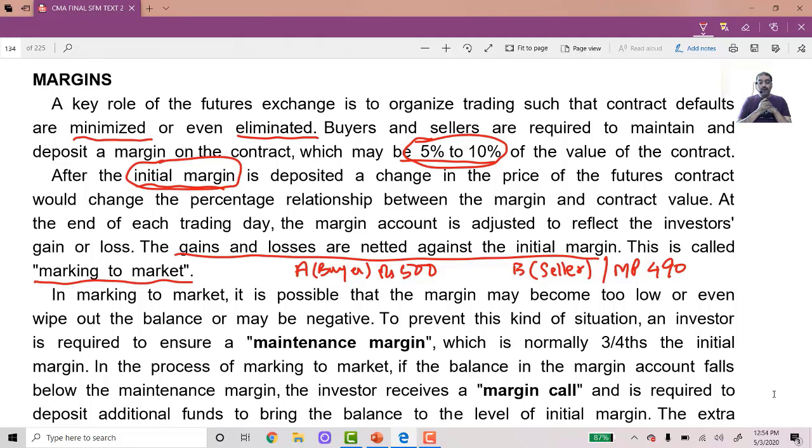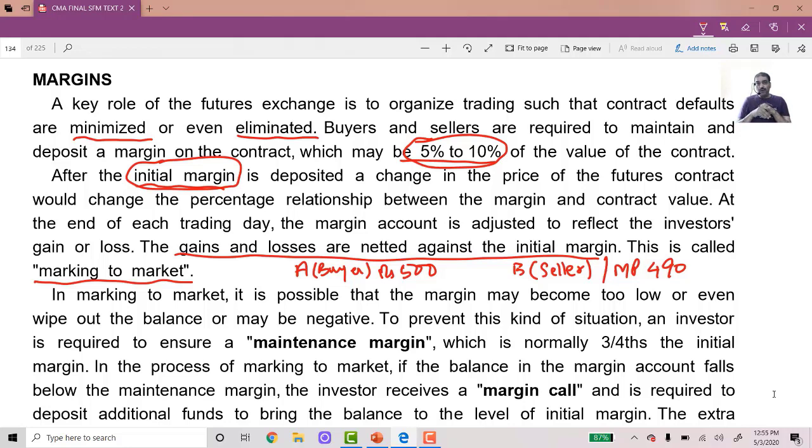In marking to market, it is possible that the margin may become so low or even wipe out the balance or may be negative. So whatever deposit you have maintained, that will go on increasing, decreasing, increasing, decreasing. One fine day you may find that one person's margin has been wiped off. Suppose the price goes on falling. Then A will go on suffering loss only.